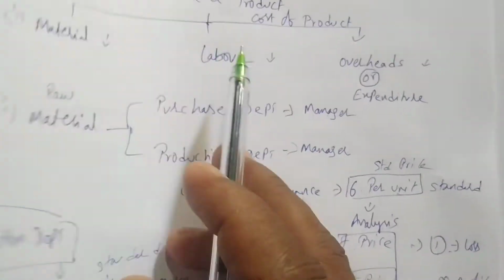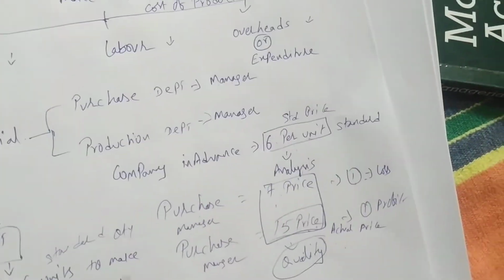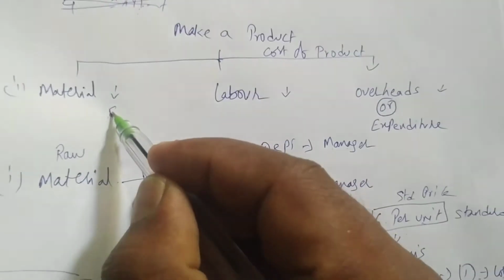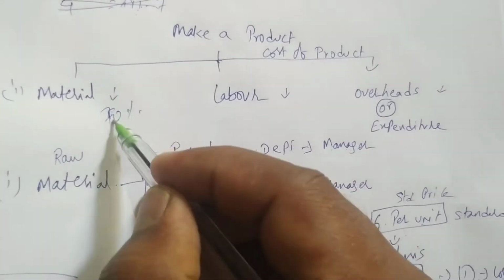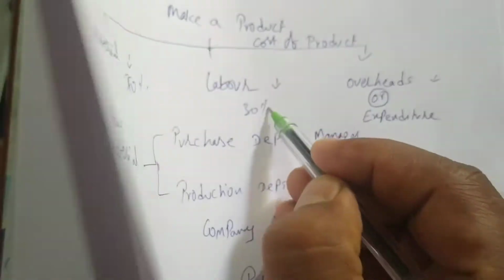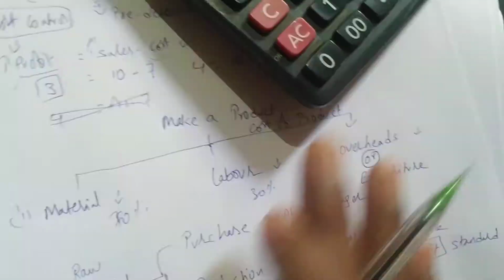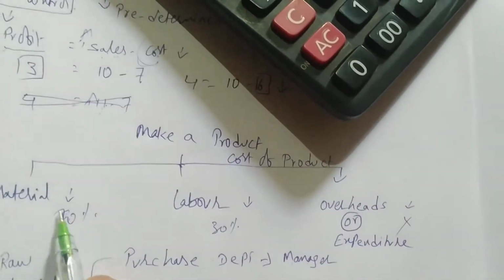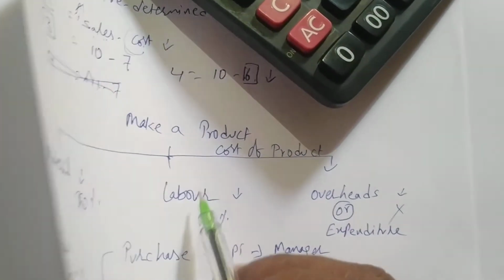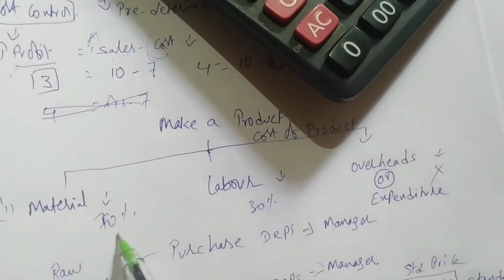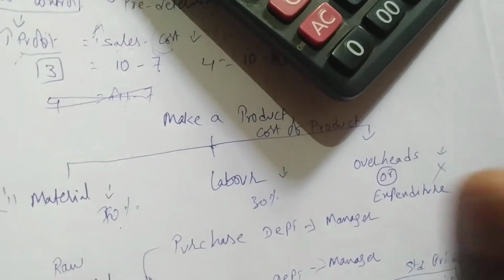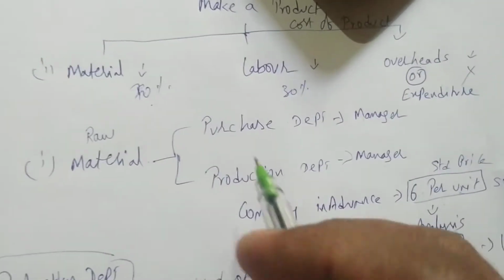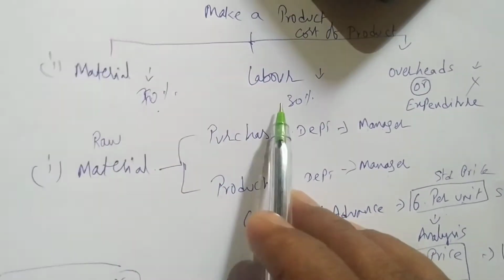See, in our syllabus we have material, labor and overheads. The more focus will be given to material. There are 70% chances that he'll ask questions from here, and 30% chances that he'll ask from labor. Overheads, he did not ask till now in exam, not even a single question. So his more focus is on material, 70%, and labor is 30%. The questions will be asked from material and labor only. So our focus is on material and labor.